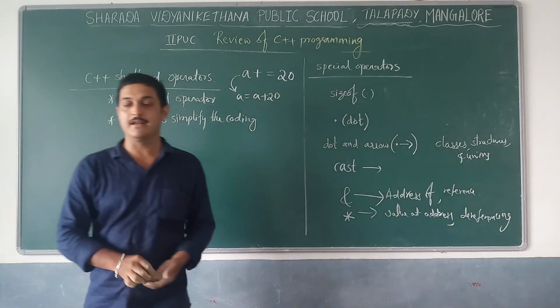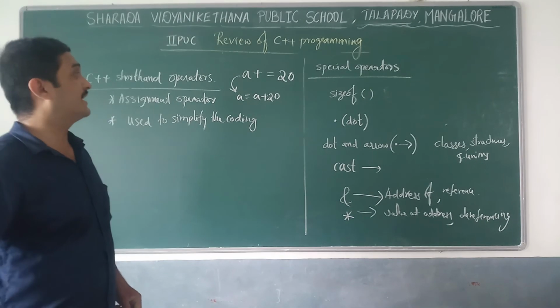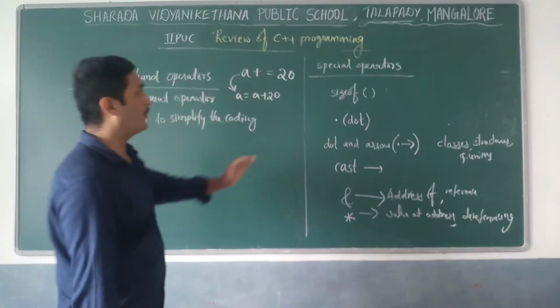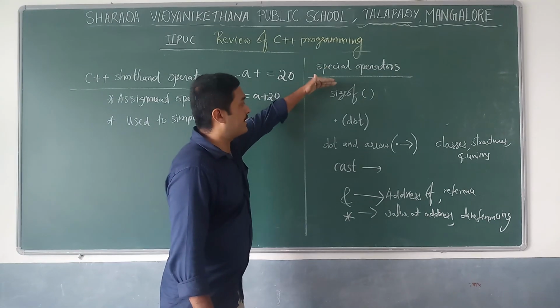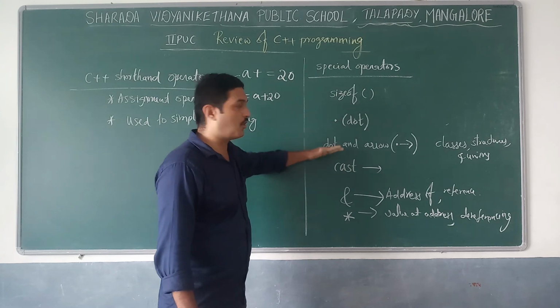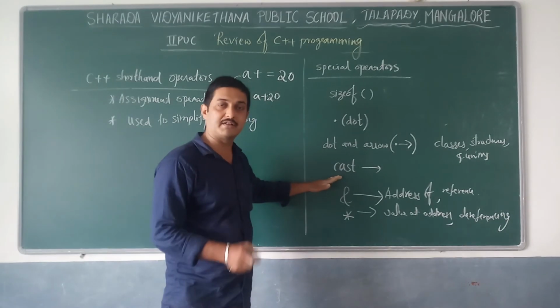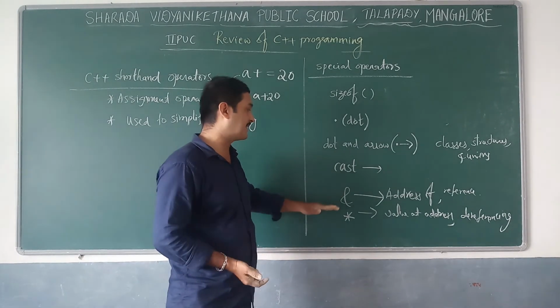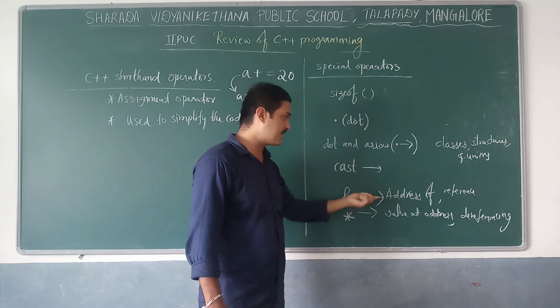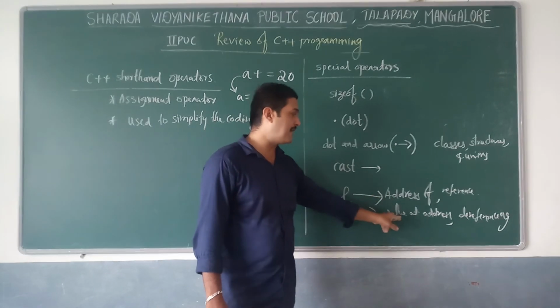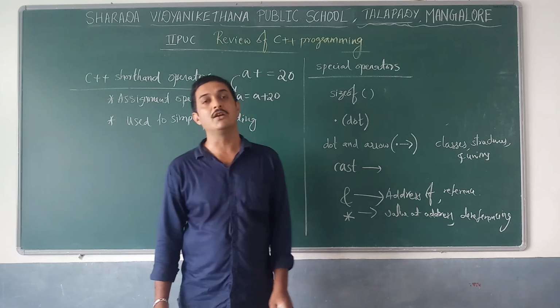And these are about special operators. The sizeof operator, dot and arrow operators, the cast operator, which means conversion from one data type to another data type, the ampersand or address of operator, and the star operator, value at address, also called the dereferencing operator.